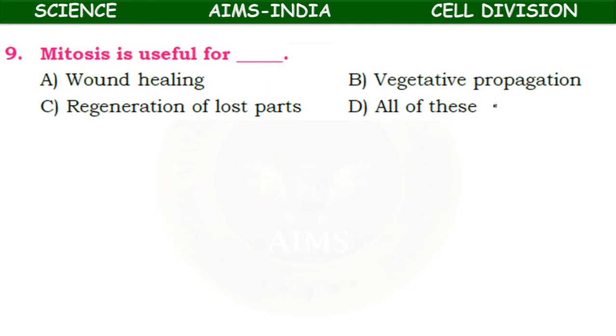Mitosis is useful for wound healing, vegetative propagation, regeneration of lost parts, all of these. Whenever a wound occurs, the cells present at the margin of the wound will undergo cell division and fill that wound, and that wound gets healed. So this is one of the advantages or the importance of mitosis.